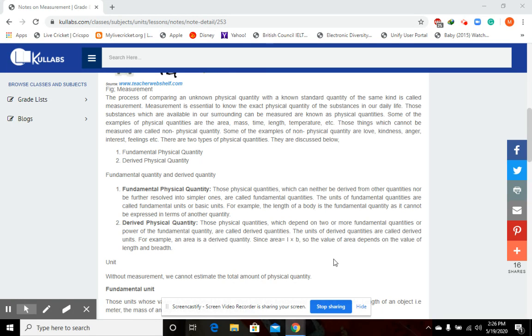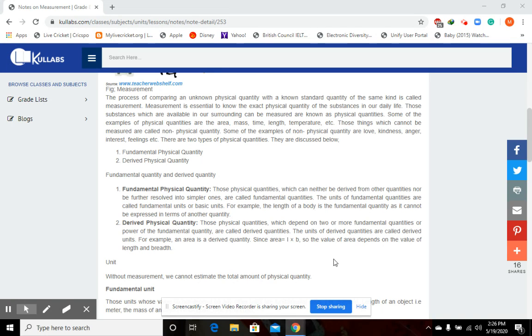Now, quantity. When you talk about quantity, there are two kinds of quantities. One is non-physical and another is physical quantity. When we say I love you or I hate you, you can't say how much you love someone or how much you hate someone because these quantities cannot be measured. Such quantities are called non-physical quantities. On the other hand, there are certain quantities that can be measured, for example, length, mass, time, area, volume, pressure, etc. Such quantities that can be measured are known as physical quantities.